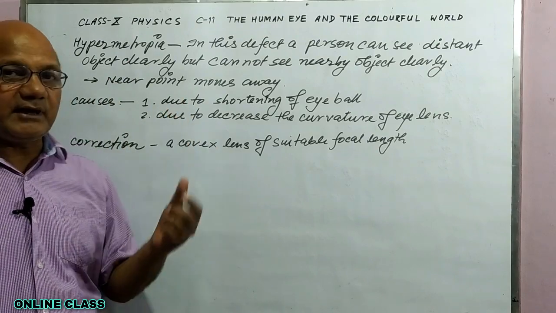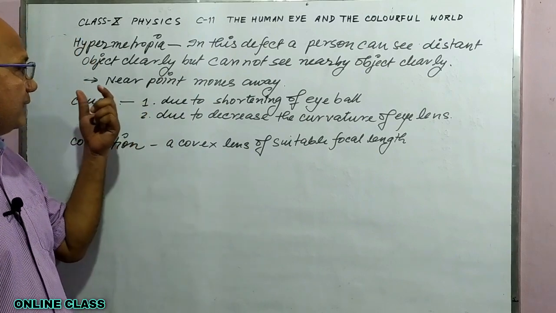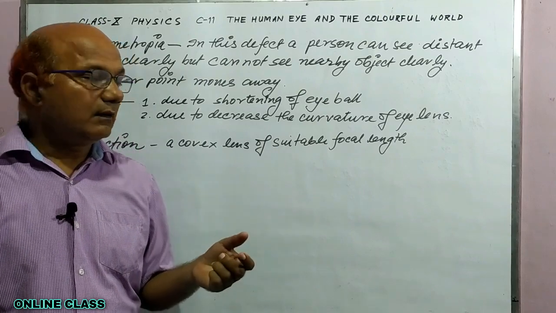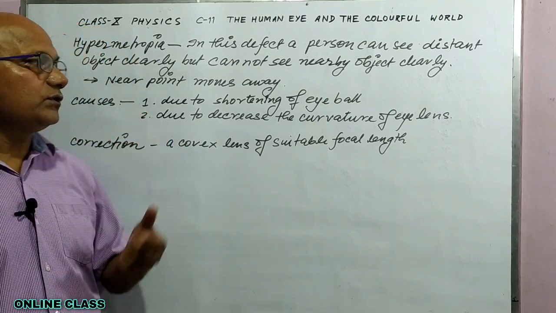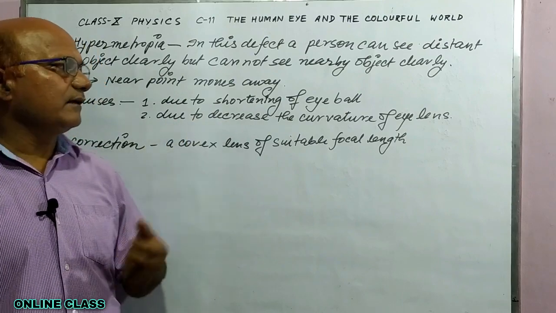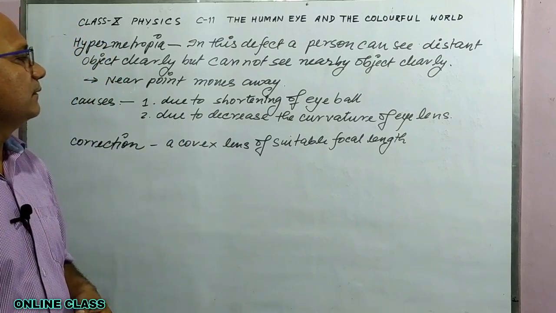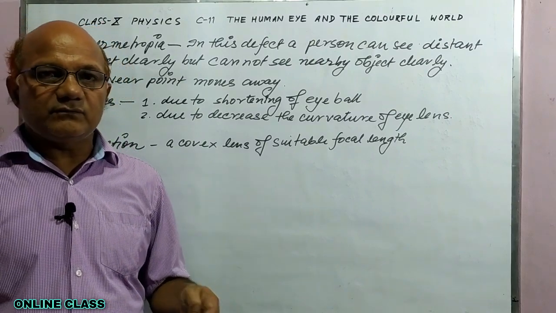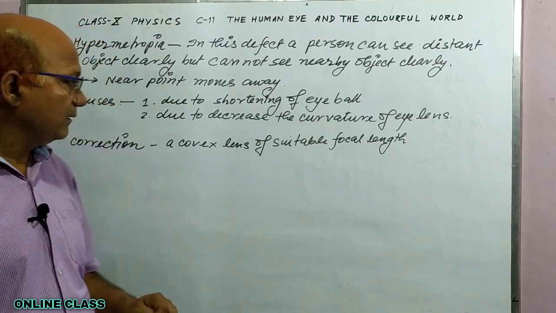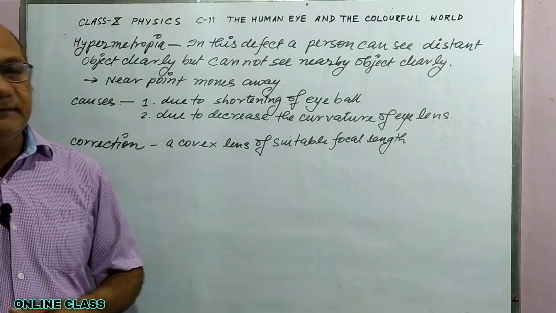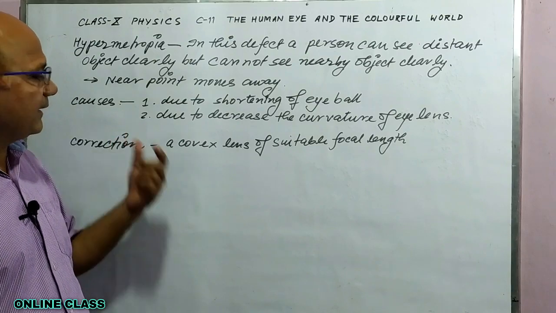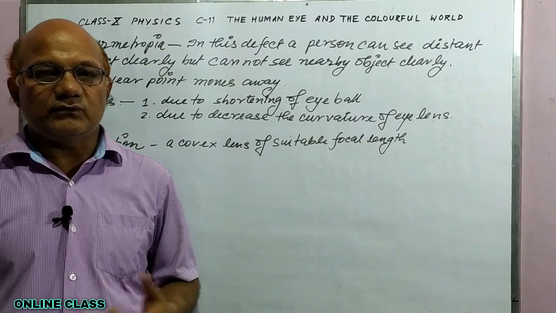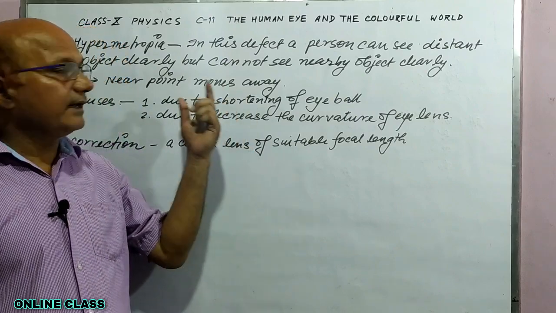You have to keep in mind there are two possible causes: due to shortening of the eyeball and due to decrease in the curvature of the eye lens, and in this case the image is formed behind the retina. And how can we correct this defect? For correction, we should use a convex lens of suitable focal length. Now you can take a screenshot of it.